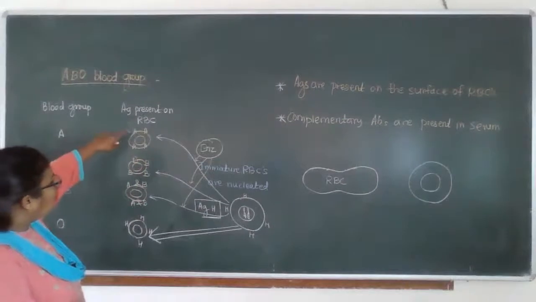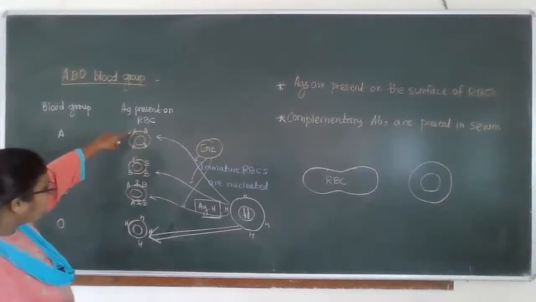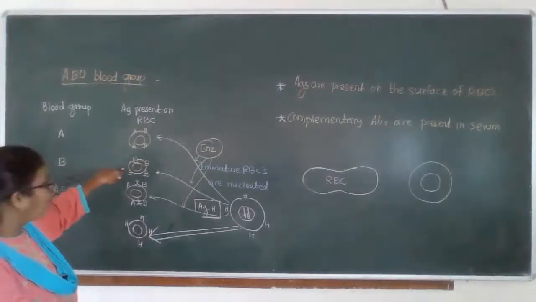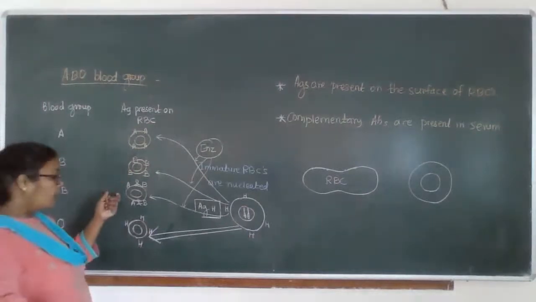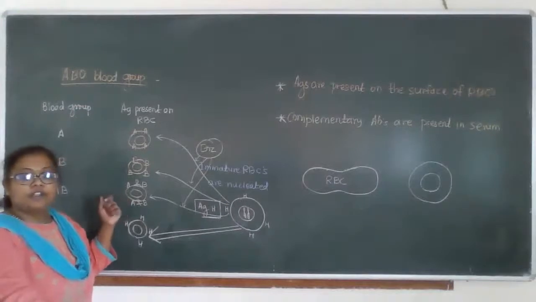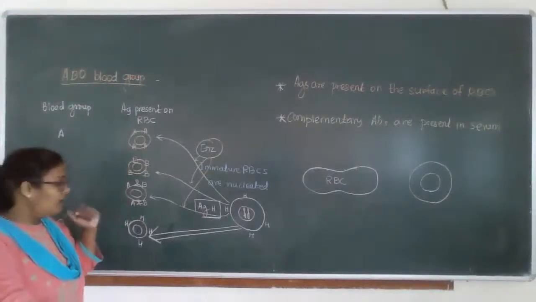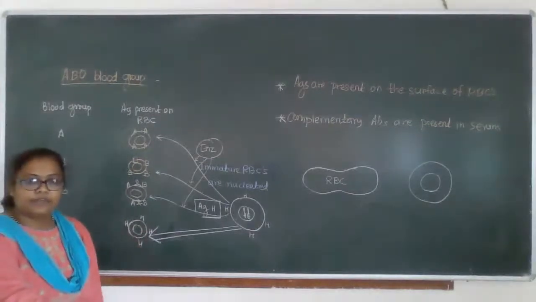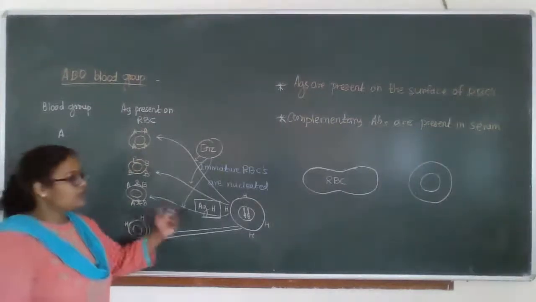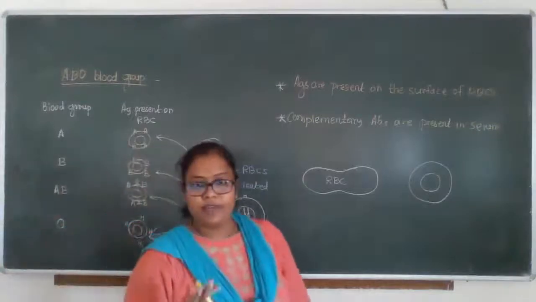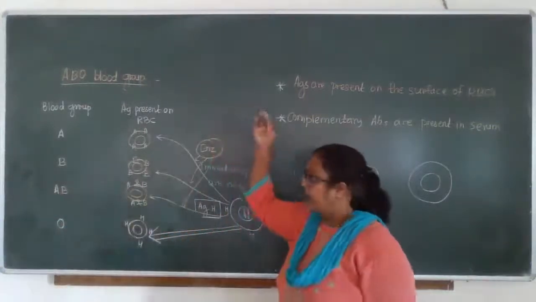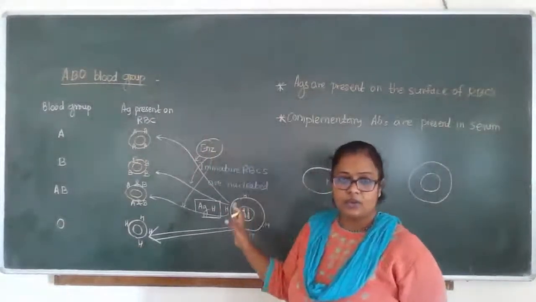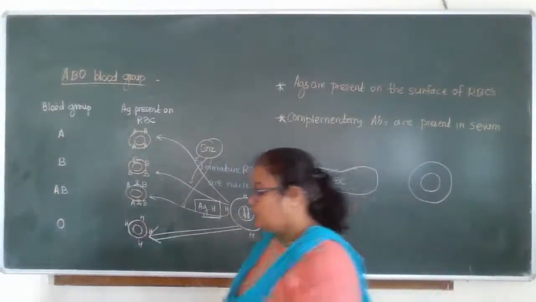In blood group A, it changes into A. In B blood group, the surface antigen changes into B, and in AB blood group, into A and B, while in O, it remains H antigen. Clear to everyone? So this is related with this part. Everyone is clear with the concept related to the antigens present on RBCs? Okay.